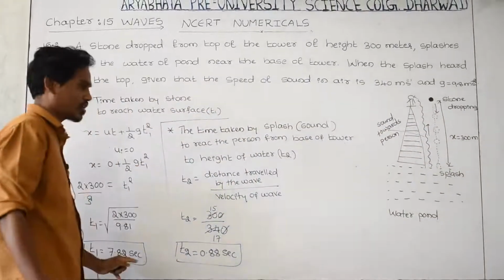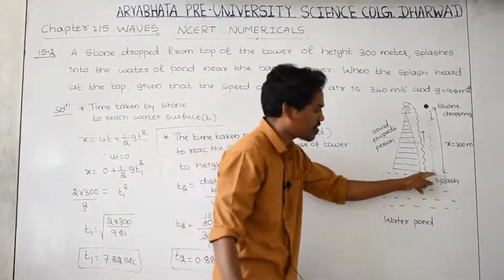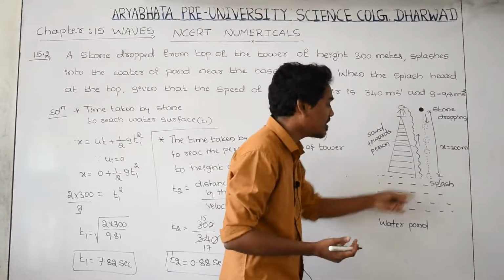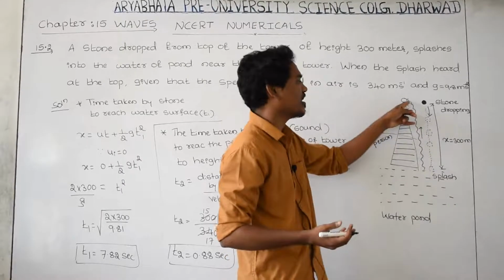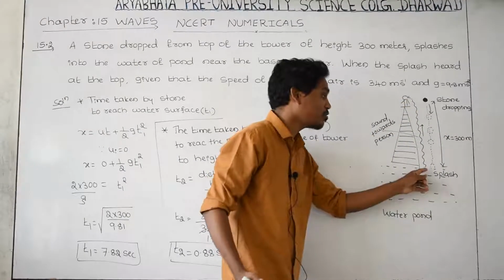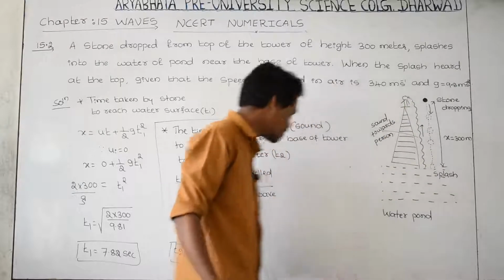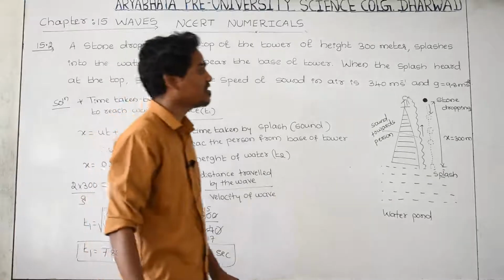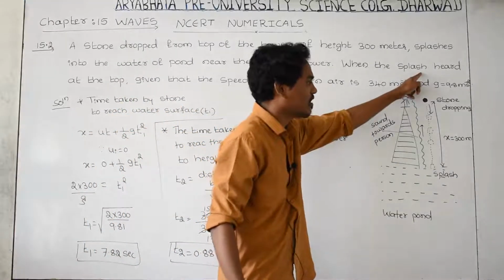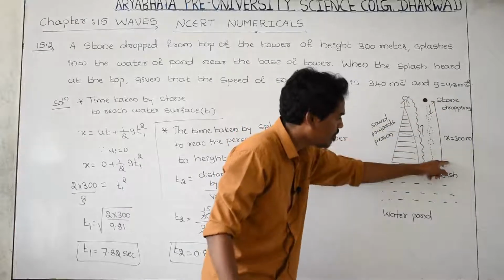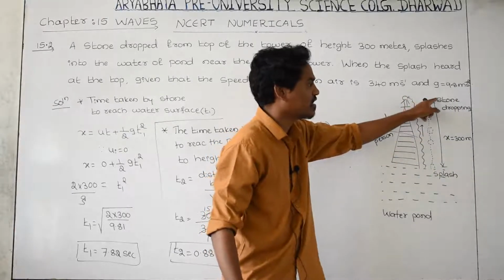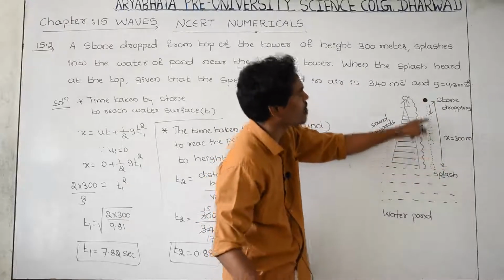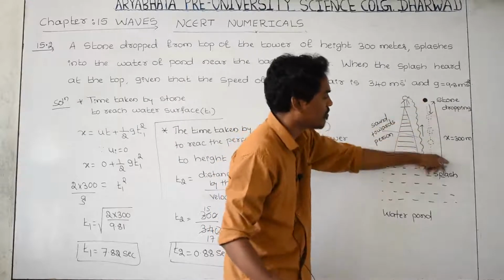That is 7.82 second. When the stone hits the water surface, at that moment suddenly sound is produced. That sound has to move to the person's ear. Then how much time is taken by the sound to reach the person from the base of the tower? That is 0.88. What is the total time that the person has taken to hear the sound? That is t1 plus t2. What is t1? It is the time taken by the stone to reach the water. What is t2? It is the time taken by the sound to reach the person's ear. The total time is t1 plus t2.